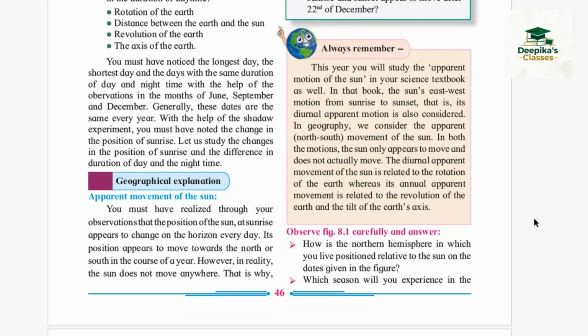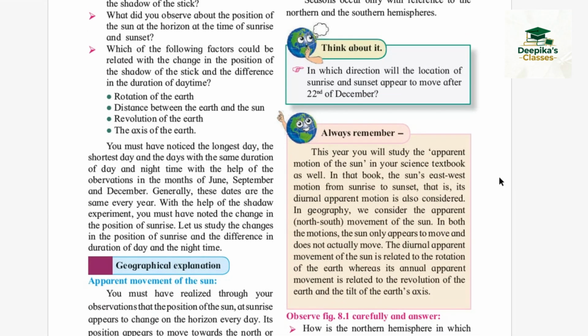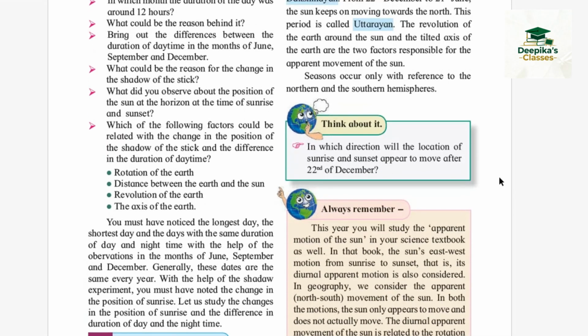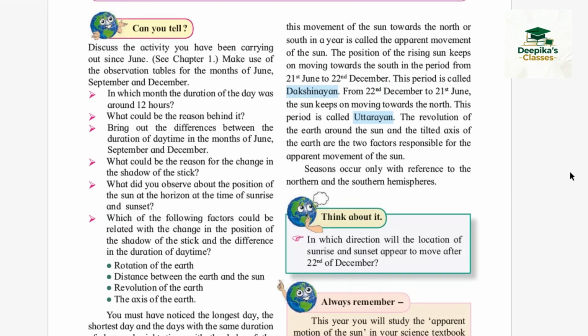However, in reality, the sun does not move anywhere. That is why this movement of the sun towards the north or south in a year is called the apparent movement of the sun.